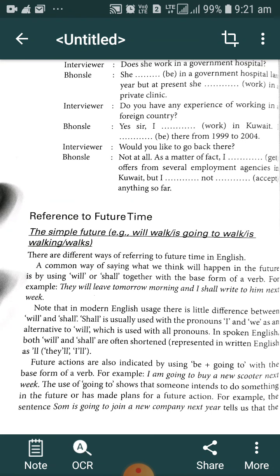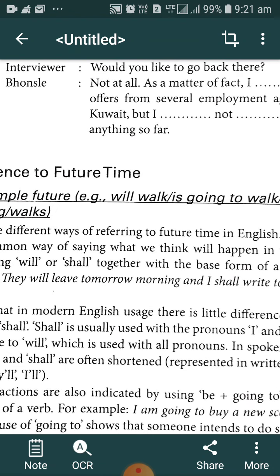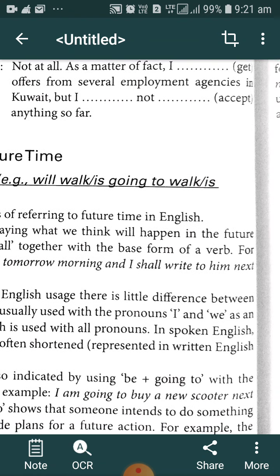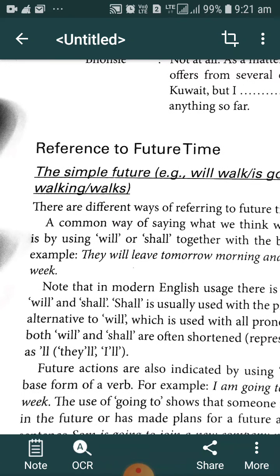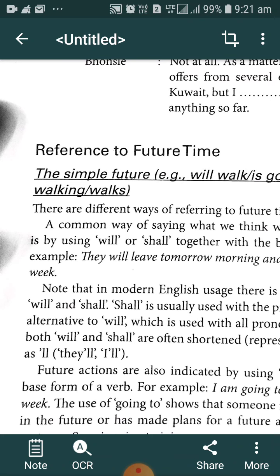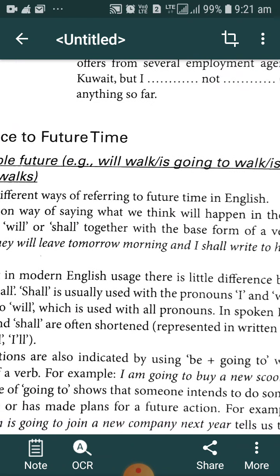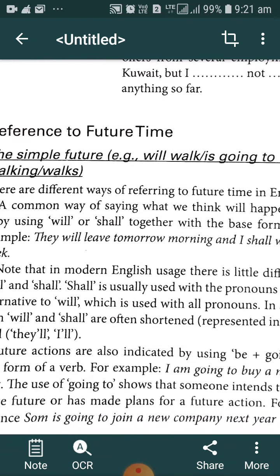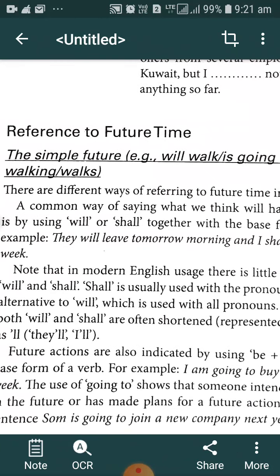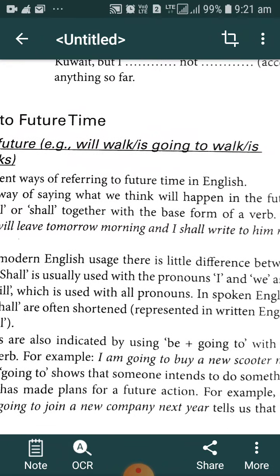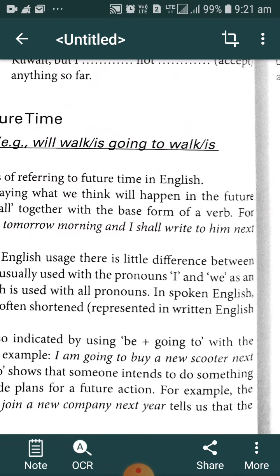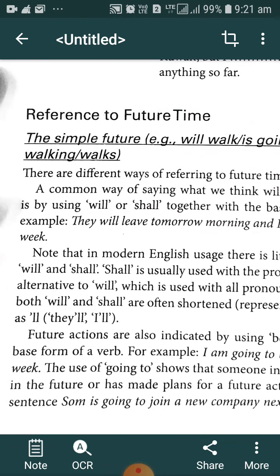A common way of saying what we think will happen in the future is by using will or shall together with the base form of the verb. For example, they will leave tomorrow morning and I shall write to him next week.